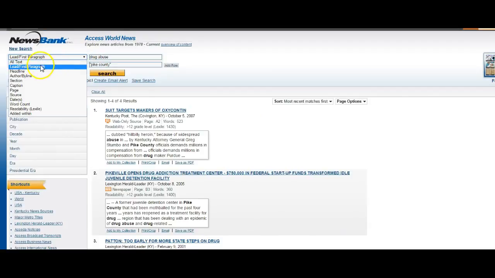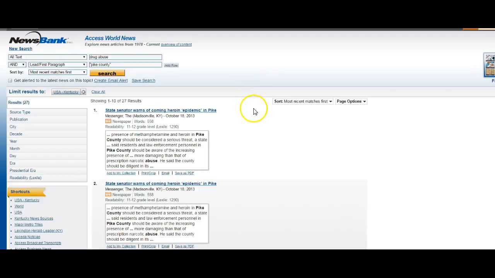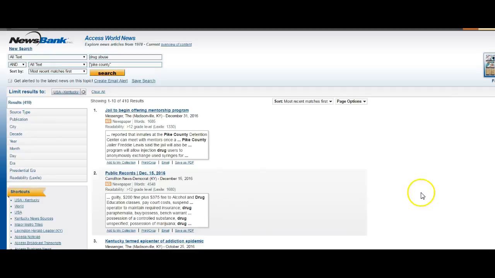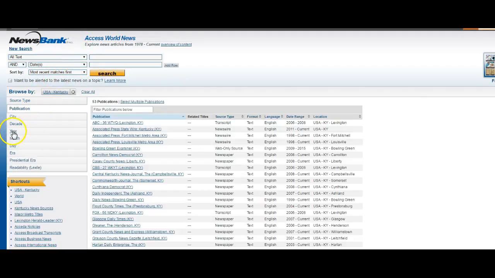But if I search all text, drug abuse and pipe counting, it starts making it bigger. And if I change this to all text and search again, it makes it bigger still. So make sure that you use the opportunity to go over here and really search what you're specifically looking for. And if you're specifically looking for a particular year, you can organize it that way. There's all kinds of different ways to organize it.